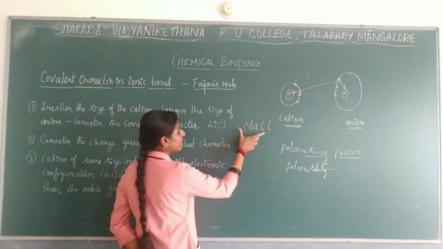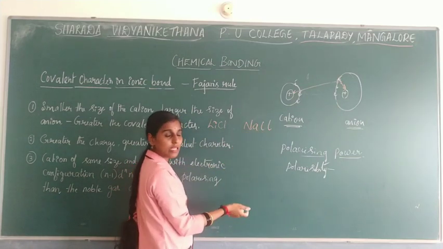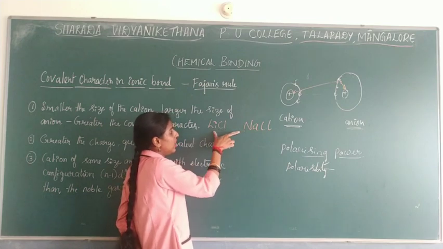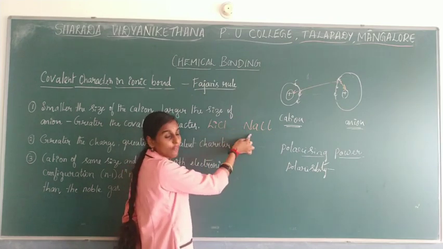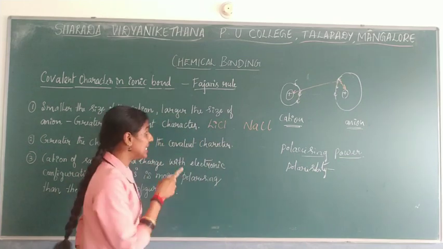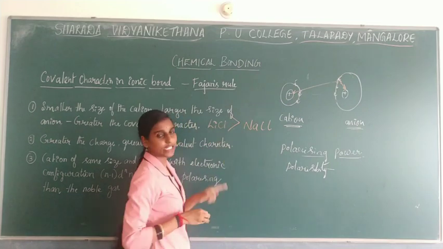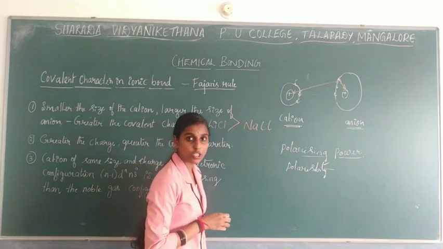The anion in these two is the same, the larger anion. Now consider the cations. Which has the smaller size, lithium or sodium? Obviously lithium has the smaller size. So in this case the covalent character will be more. I guess you understood the concept.